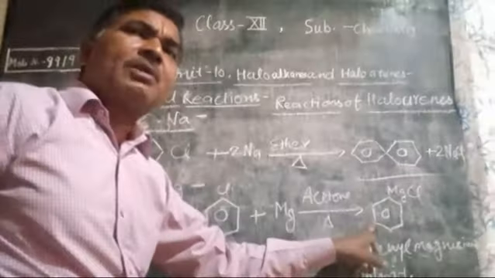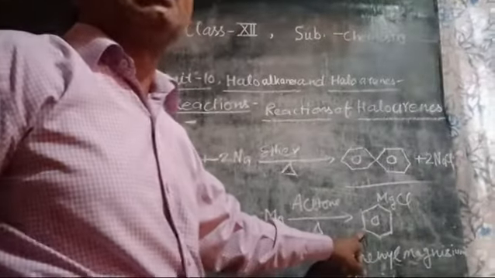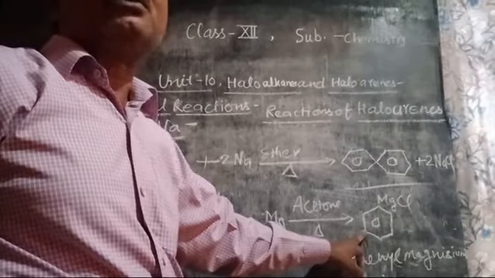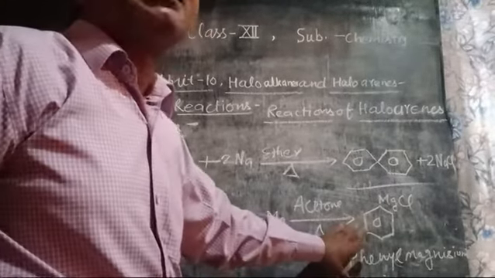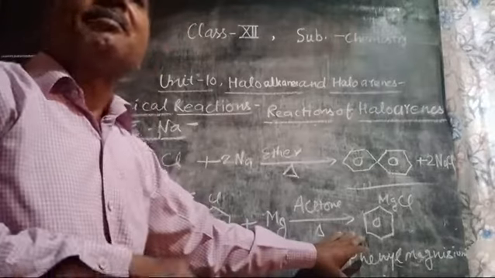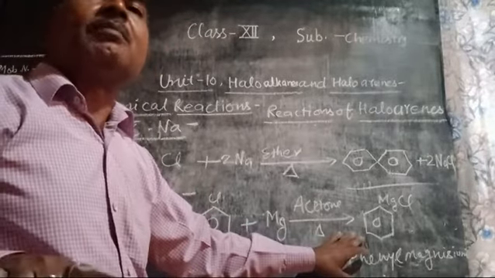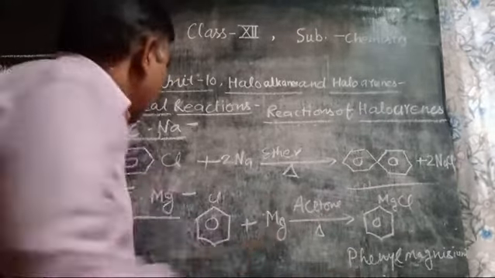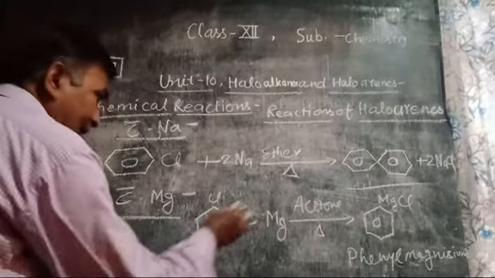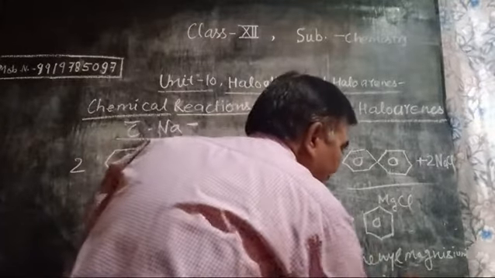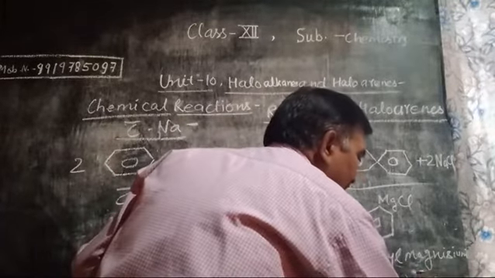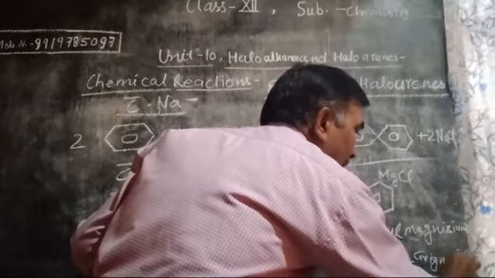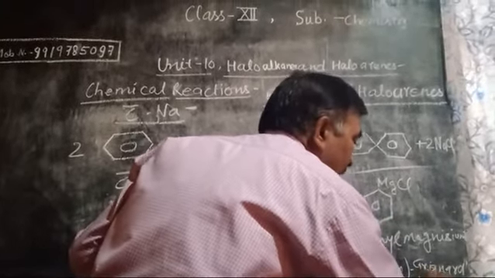Grignard reagent is the most important compound in organic chemistry, because various organic compounds, aliphatic or aromatic, are obtained with the help of Grignard's reagent.